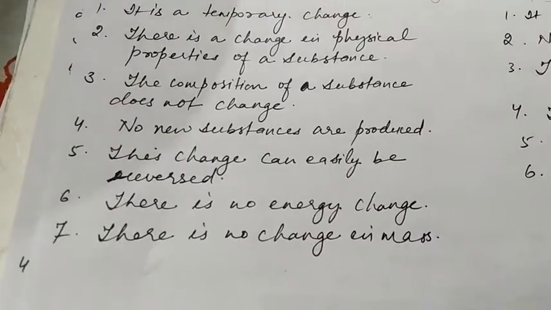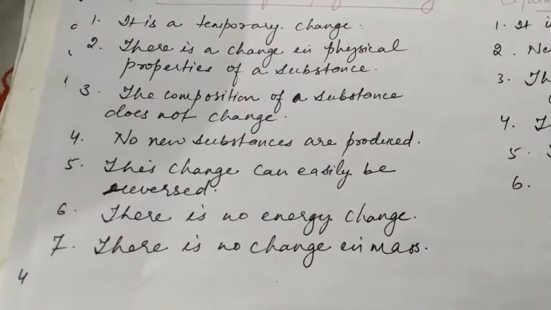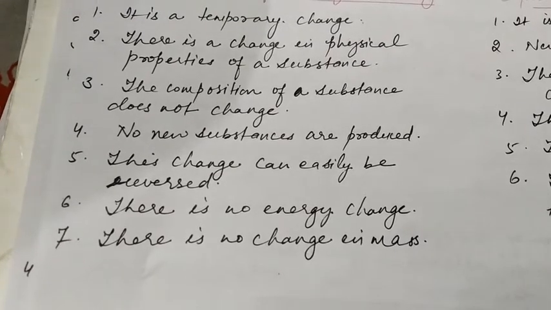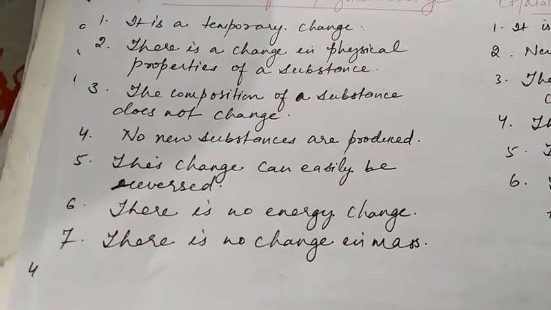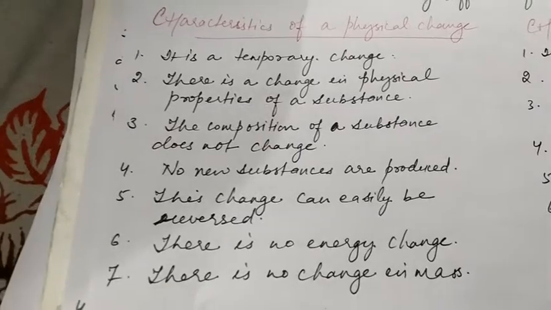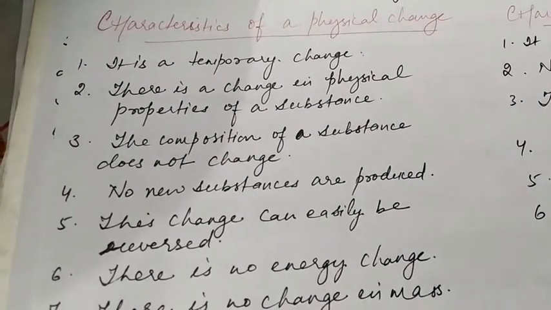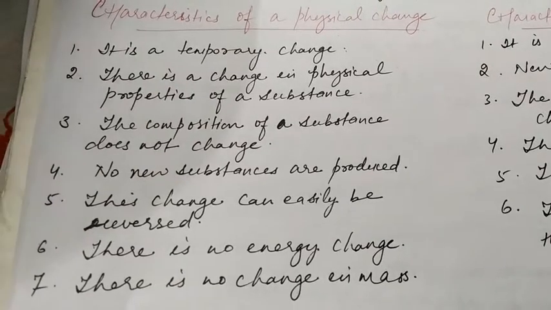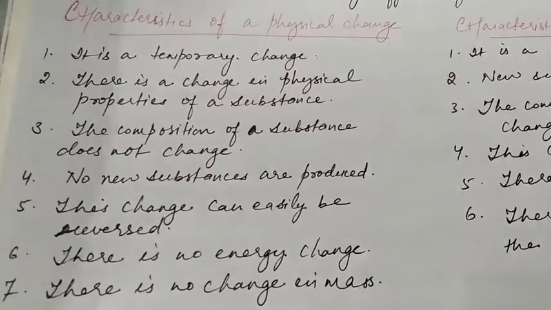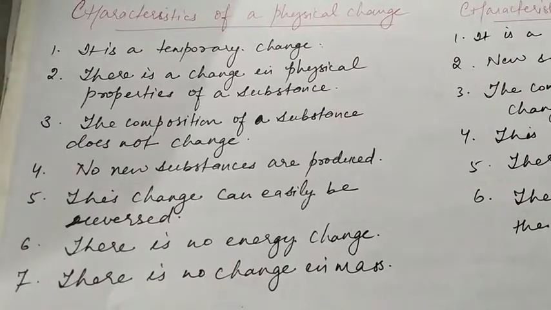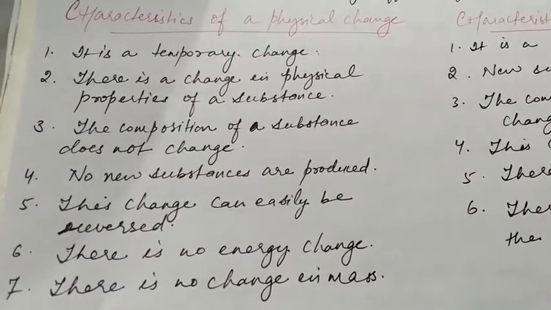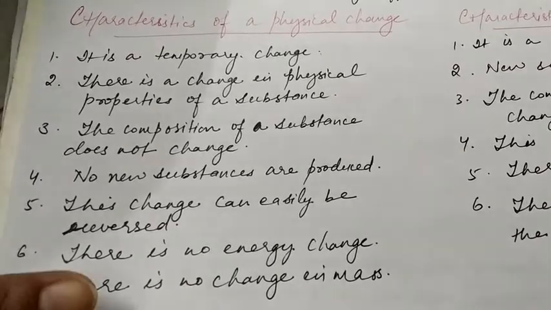There is no energy change, means there is no gain or loss of energy. And also there is no change in mass. The mass of a substance remains the same. So we can say that in a physical change, the properties of a substance do not change. Which properties? The chemical properties. Only the physical appearance changes.